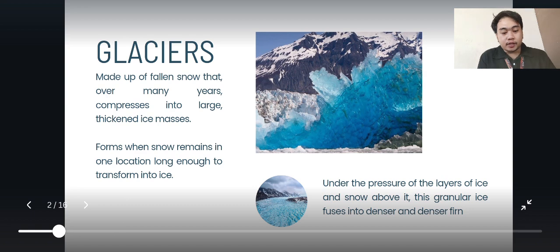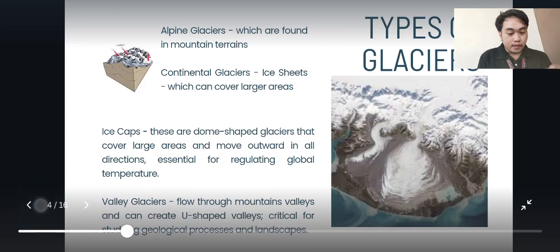So, what is a glacier? It is made up of fallen snow over many years that compresses into large, thick ice masses. It also forms when snow remains in one location long enough to transform into ice. Under the pressure of the layers of ice and snow above it, this granular ice fuses into denser forms.